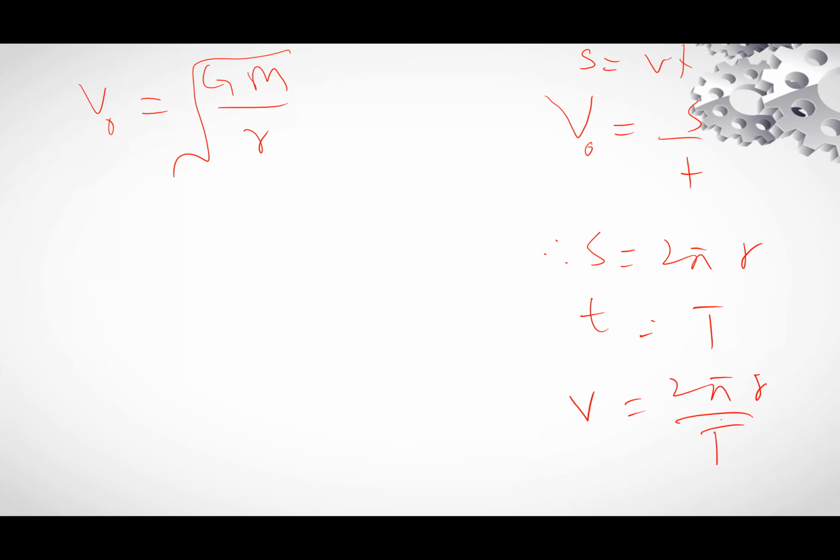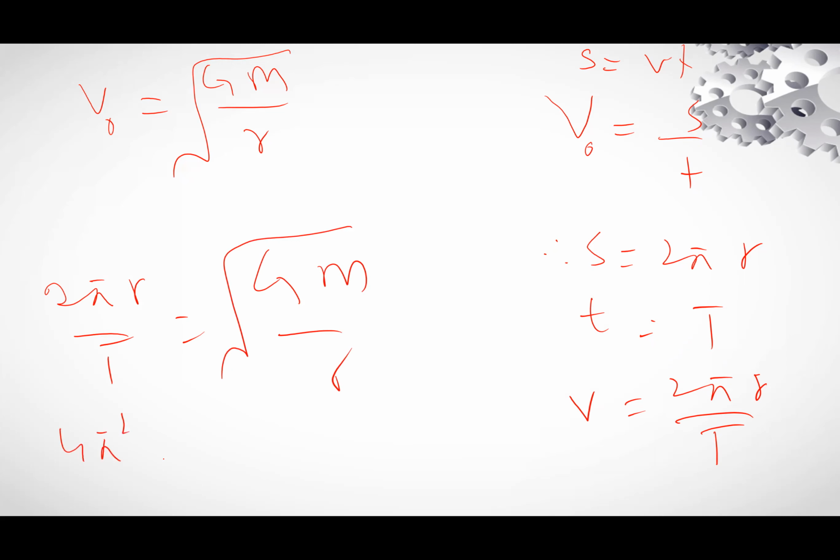So comparing these two equations, 2 pi r divided by T is equal to the square root of GM divided by r. Squaring, 4 pi square r square divided by T square is equal to GM divided by r.